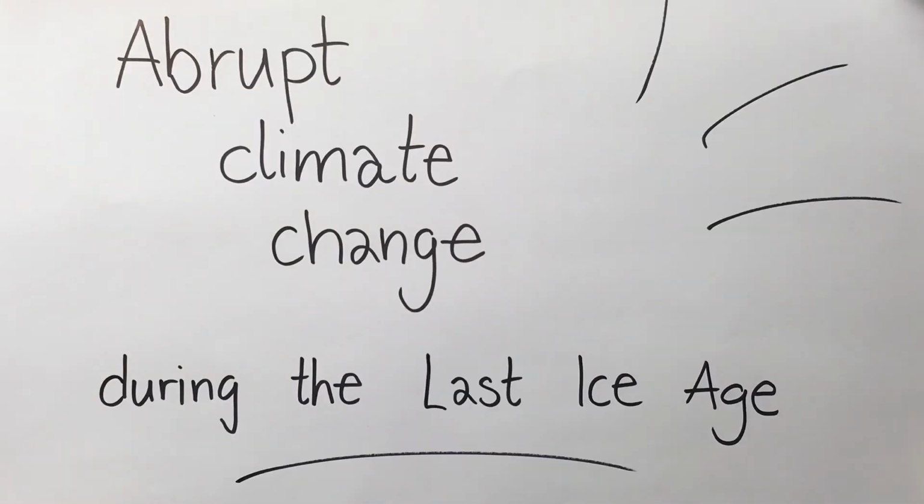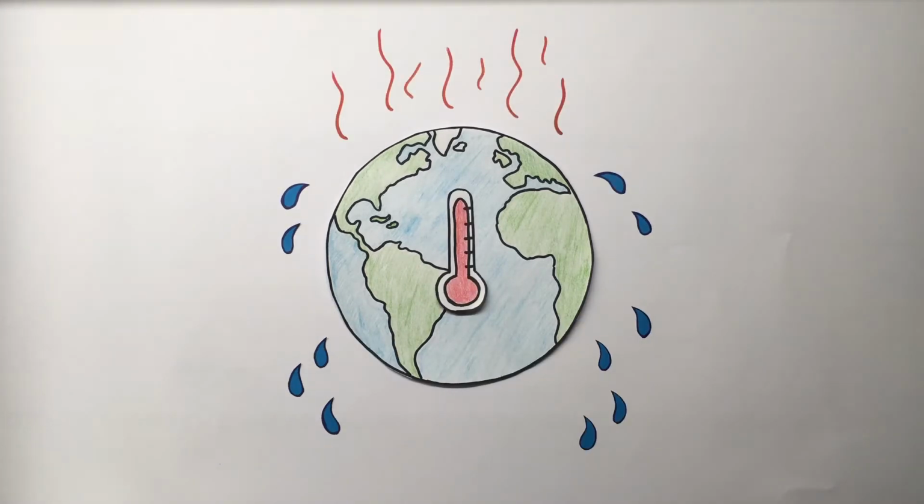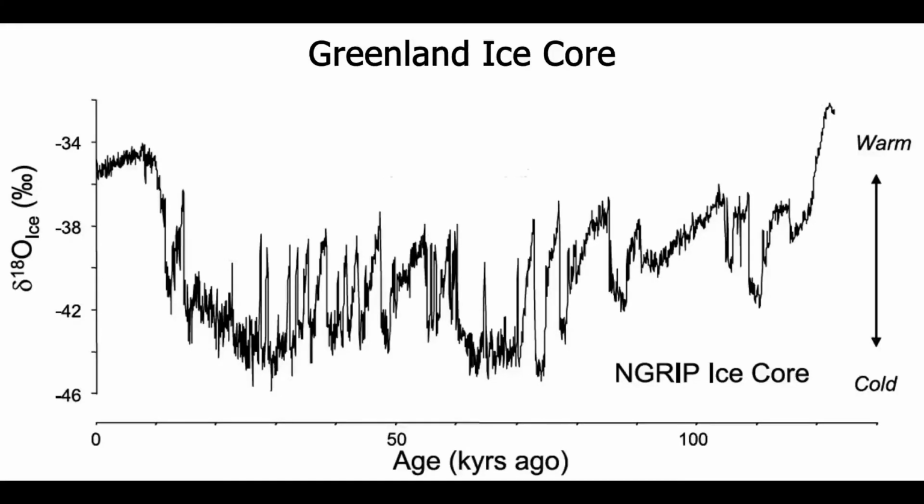During the last ice age, the Earth has undergone many alternating cold and warm periods, occurring on a millennial timescale. Evidence for these climate fluctuations was first found in the Greenland ice core. Ice isotopic records with less negative values indicate warmer conditions. The last ice age spanned from 120,000 to about 10,000 years ago.